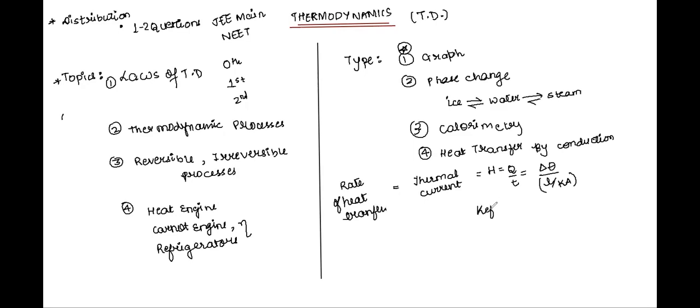Suppose you are asked to find out what K effective is if so and so materials are connected together. And when I talk about graph based questions, suppose you have been given a graph, something like this. A process is happening where this is a graph between pressure and volume.